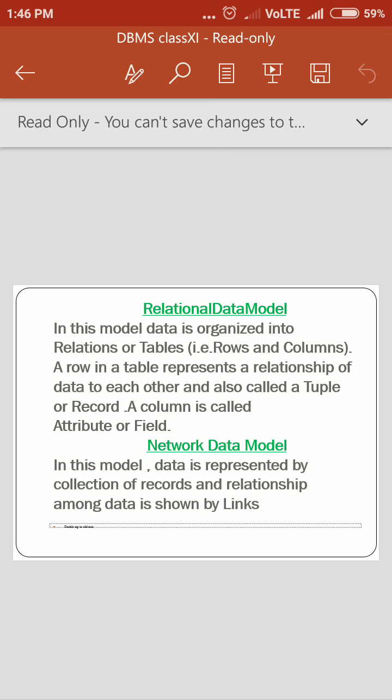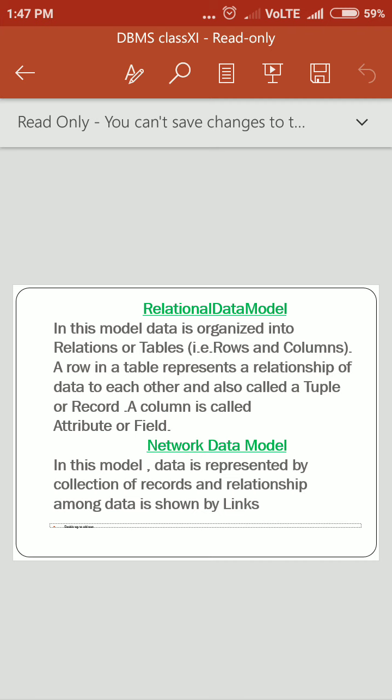And what is a table? It is a grid of rows and columns. A row in a table represents a relationship of data to each other and is also called a tuple or record. We have fields at the top of the table. Basically, we use the term tuple for rows.